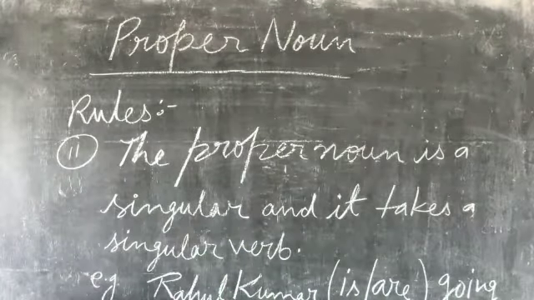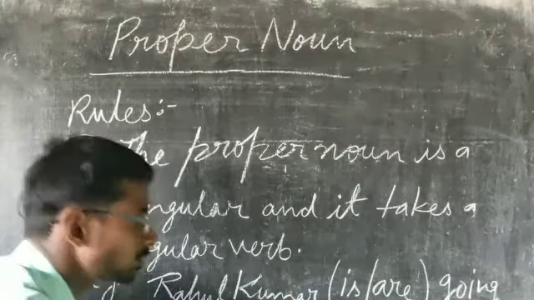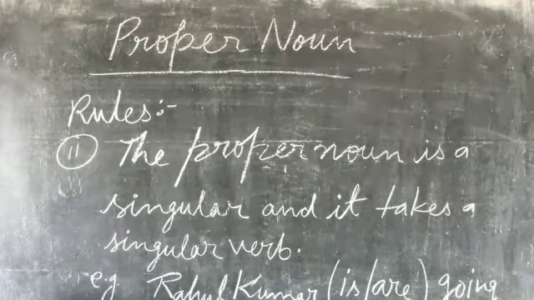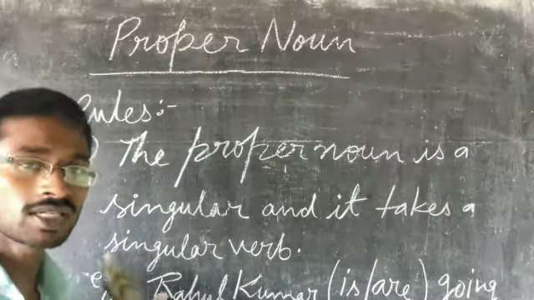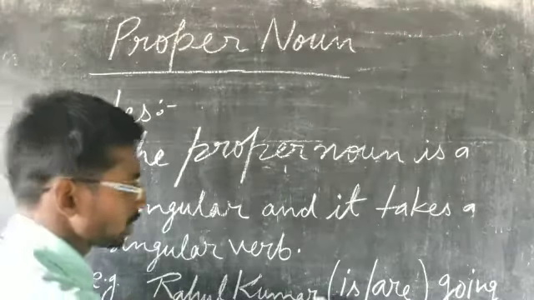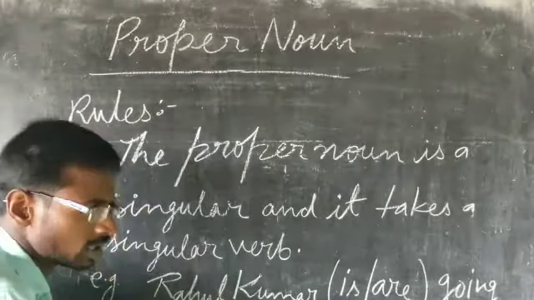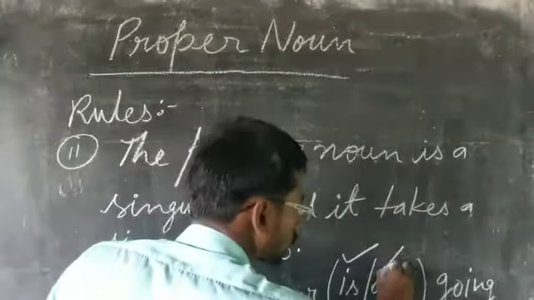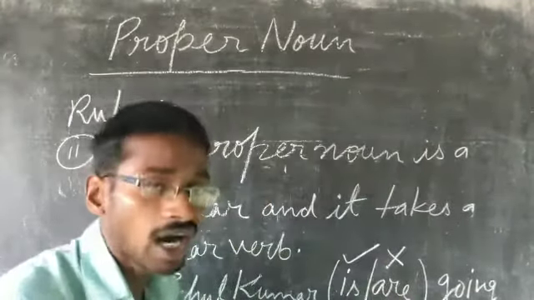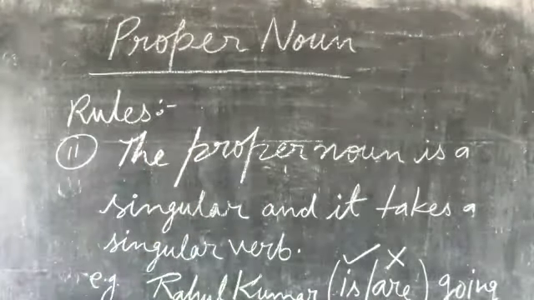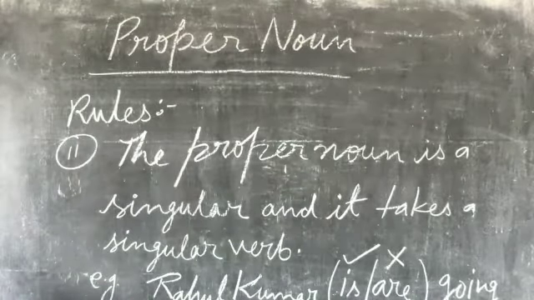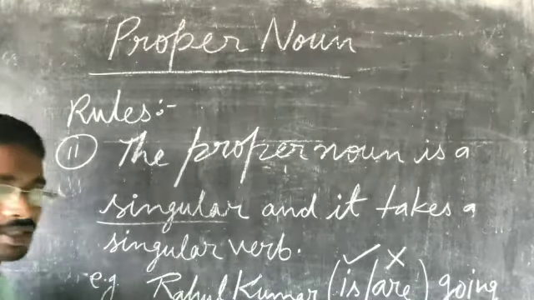This is the name, a proper noun, and proper noun is singular. So if the proper noun is singular, the verb is also singular. You do not use are with Rahul Kumar. Why? Because this is a proper noun and proper noun is always singular.